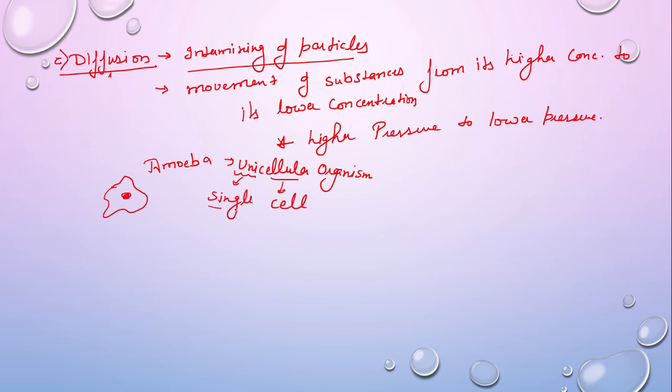So amoeba is a single cell organism, so its body is completely surrounded by the outside environment, right? Like if I'm saying that in case of human, because in this chapter we have to study all the life processes in context of human, not in context of any other organism. So I will take here the example of human.